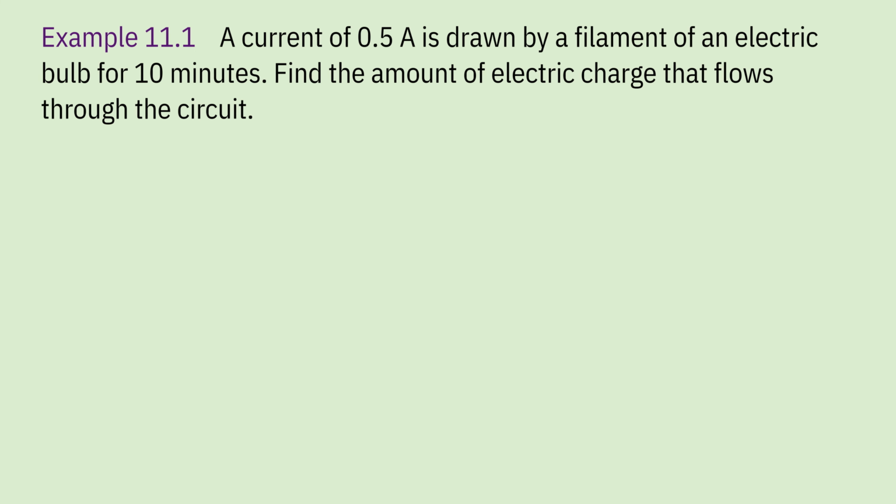Now let's see an example. A current of 0.5 ampere is drawn by a filament of an electric bulb for 10 minutes. Find the amount of electric charge that flows through the circuit. So what is the question? There is a circuit and the bulb in the circuit is drawing 0.5 ampere of current for 10 minutes. So we have to find out what is the amount of electric charge that flows through the circuit when the bulb is drawing 0.5 ampere of current for 10 minutes.